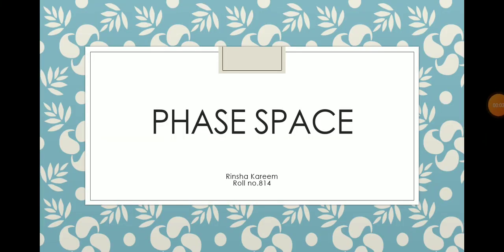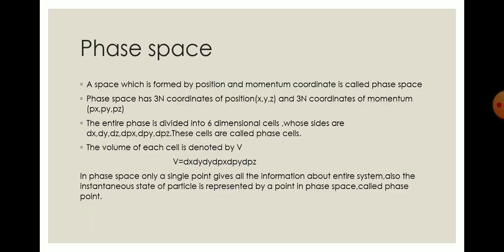Hi all, let me discuss the topic phase space. In simple words, phase space can be defined as a space which is formed by the position and momentum coordinates. Or we can say that the microstate of a given classical system at any time t may be defined by specifying the instantaneous position and momentum of all the particles constituting the system.